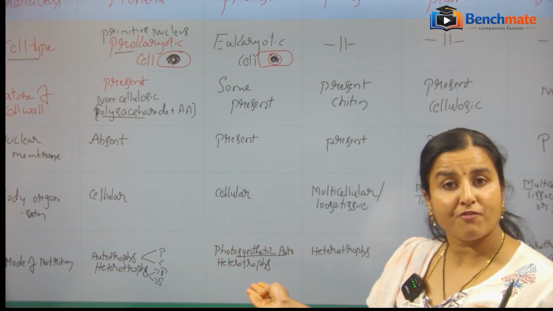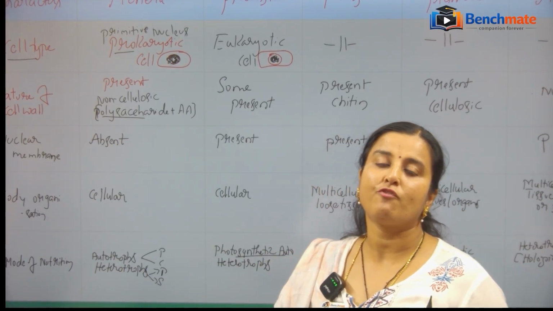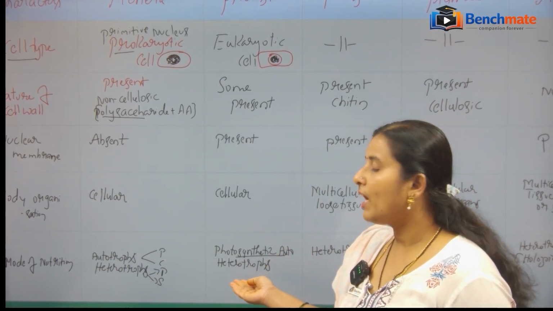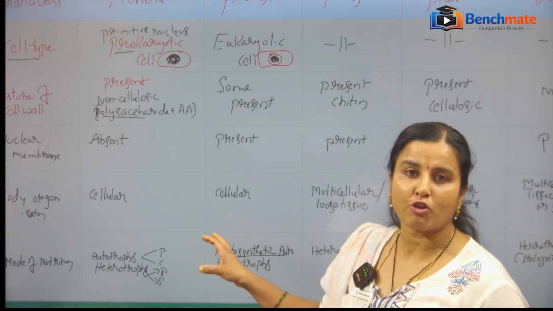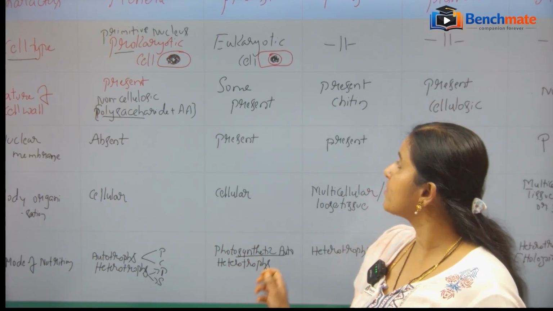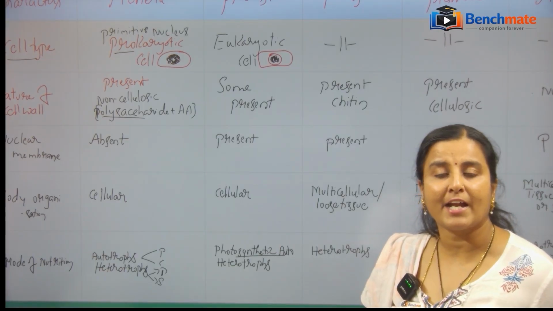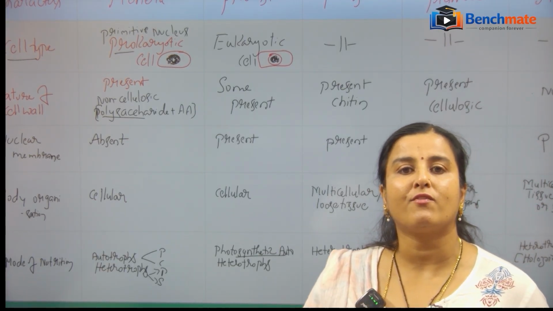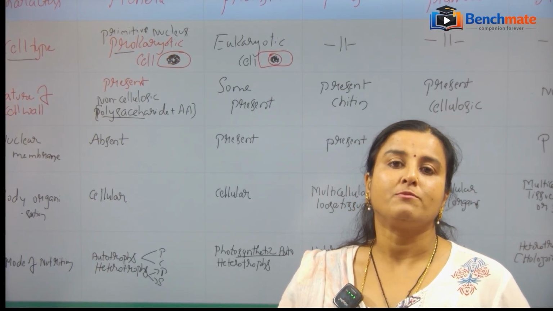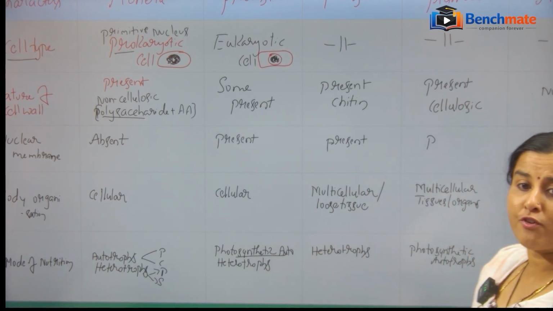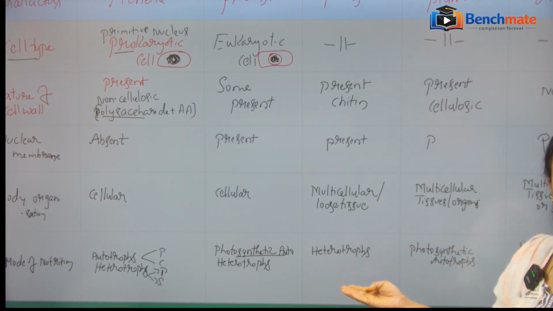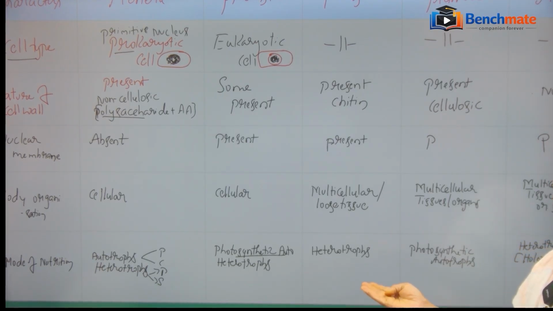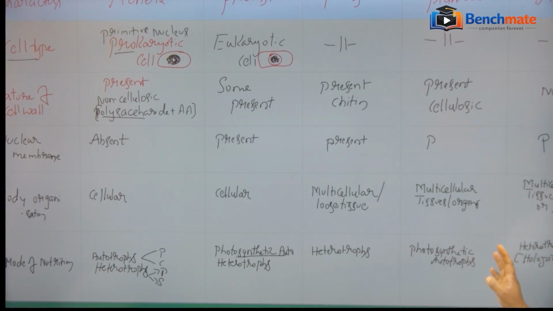Some of them are photosynthetic, some are heterotrophs, some are autotrophs. Fungi are completely heterotrophs. They do not have the capability to synthesize their own food, so they are heterotrophs. Heterotrophs we can classify into saprophytes, decomposers and parasites. Likewise, plants are, no doubt, photosynthetic autotrophs.